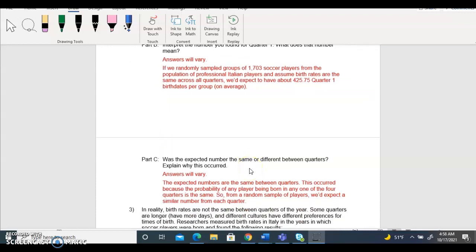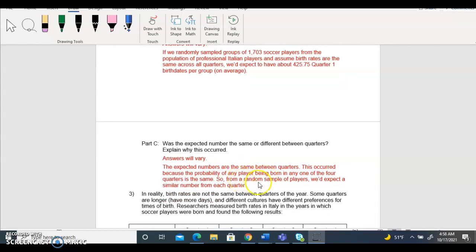We go forward for part C: is the expected number the same or different between quarters? Explain why. Obviously it's the same, and this occurred because the probability of any player being born in any one of the 4 quarters is the same.